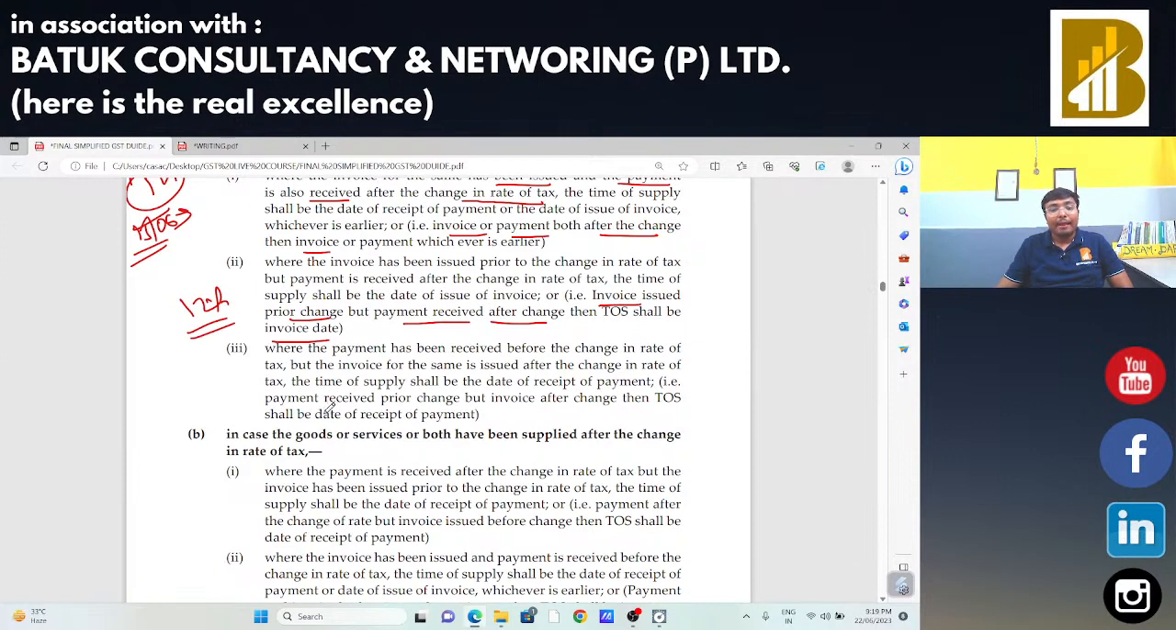Next, payment received prior to change in rate of tax, but invoice after the time of supply. Suppose you had received the payment when the rate was 12%, as an advance, and you had issued the invoices after the rate change. In that case, GST will be charged at the rate of 12% only, because invoice or payment, whichever is earlier. You had already received the payment, so GST should be charged at